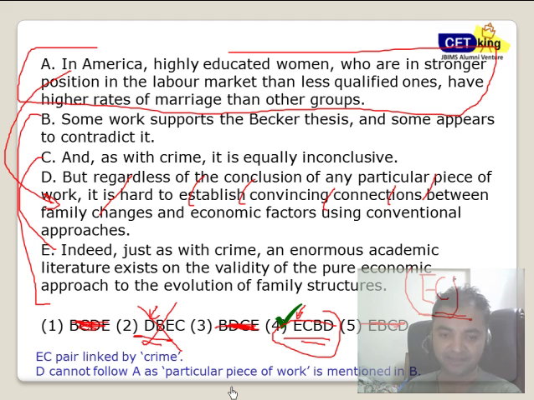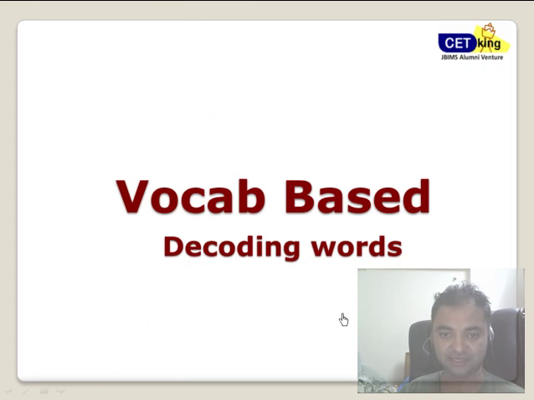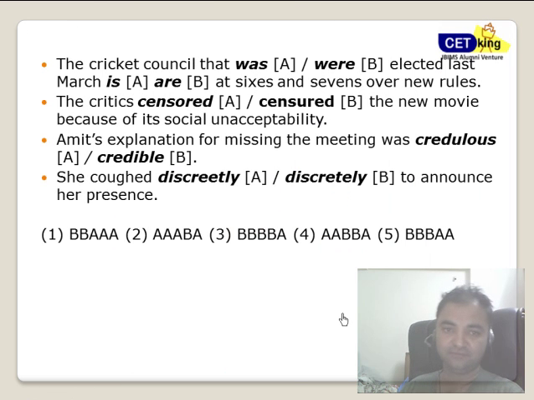Fine. So how to solve this question? E and C will make a pair, linked because of the word crime. D cannot follow A because a particular piece of work is mentioned in B. Because of that, D has to come after B. Alright. So once you join us, there will be a lot of videos and strategies regarding that. Next is our vocab based questions. We have our decoding words strategy for that. Again, please pause the video and try to do this question yourself.